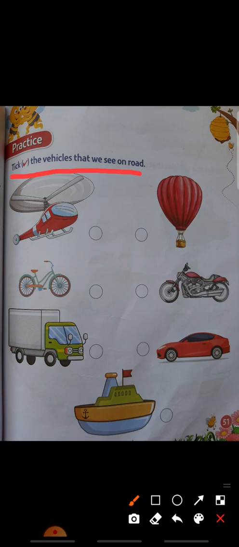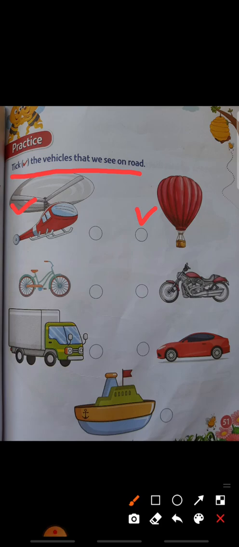Will we see an air balloon on the road? No, we will see it in the sky. So this is an air balloon.